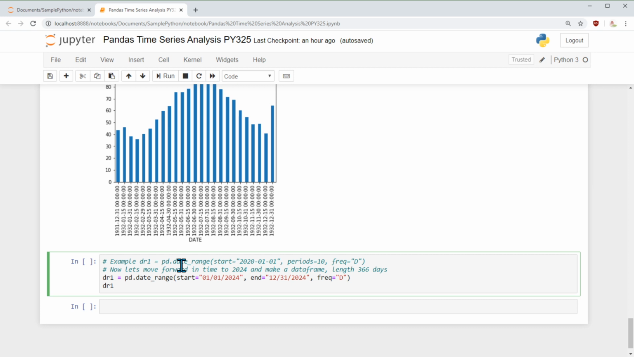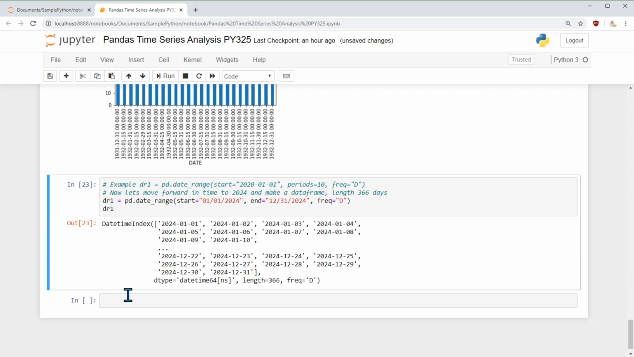But there are other frequencies also. We have business days, in which case it will skip Saturday and Sunday, those kinds of things. But since it's weather, we are going to use daily. When we execute this statement, it throws out all the dates in this date range, starting from January 1st till December 31st. And if you notice, there are 366 days. I intentionally chose the year 2024 so that it matches with the prior one, which has 366 days.